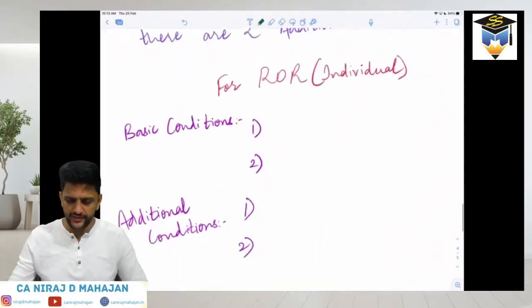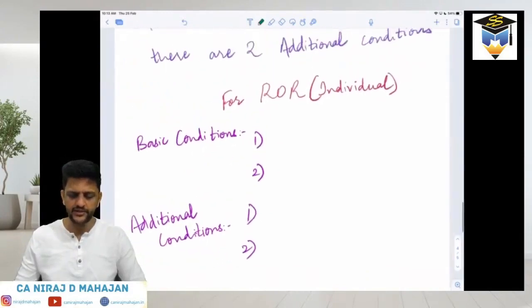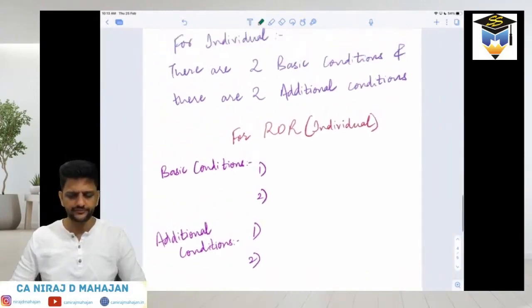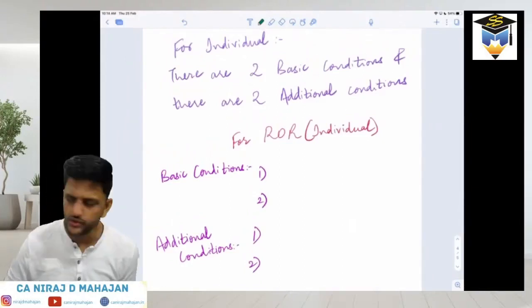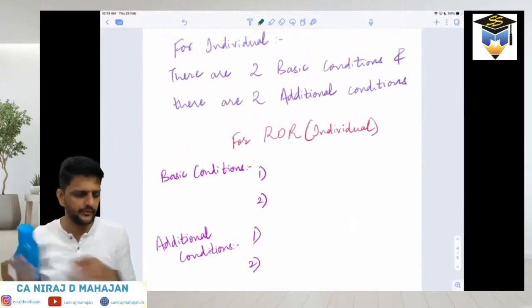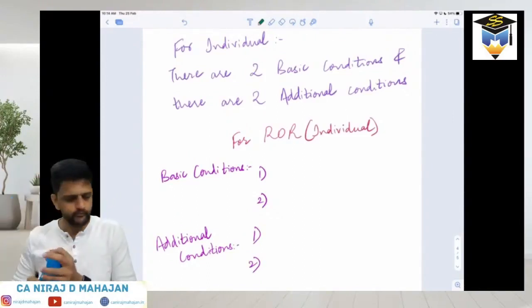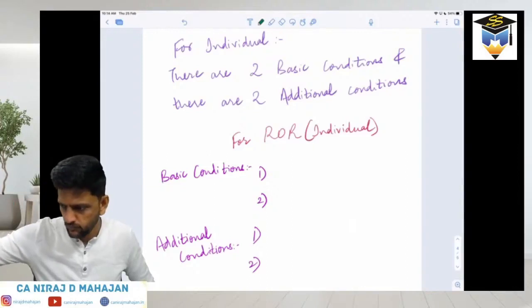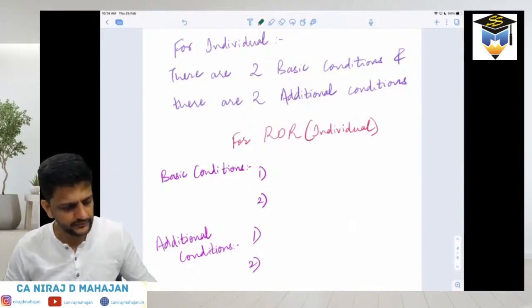I want some space on the right hand side, that's why I've written basic conditions and additional conditions a little to the left. Have you written till here? Only one or two students are replying. What about others? Please reply in the comments in the live chat. Done till here, everybody?